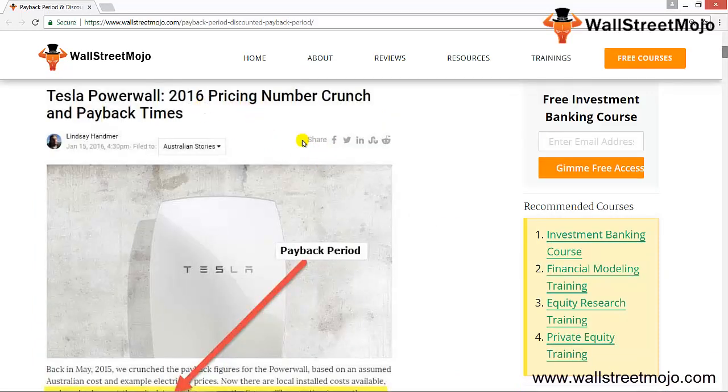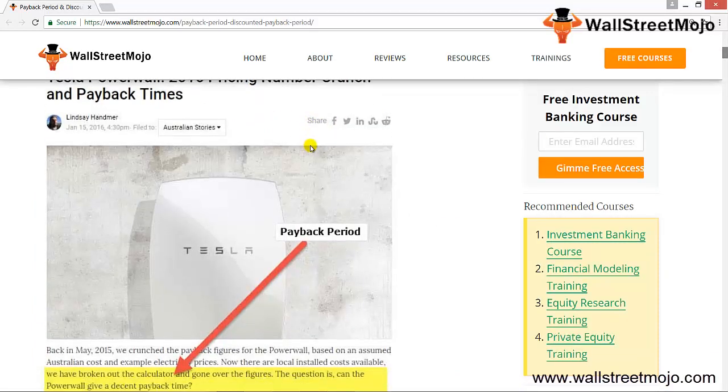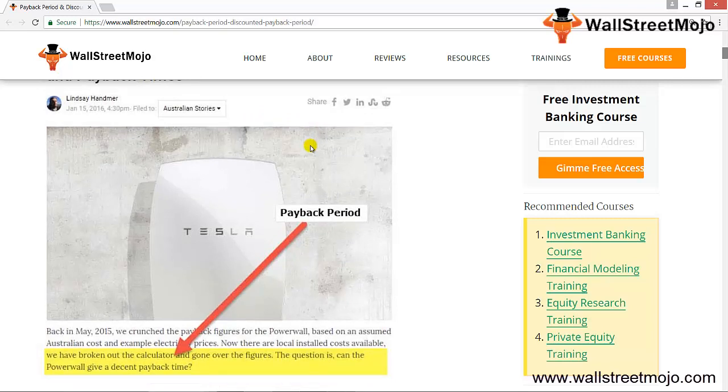Now below is the Tesla Powerwall 2016 price number crunch and payback times. As you can see from the details, the above article notes that Tesla's Powerwall is not economically viable for most people. As per the assumptions used in the article, Powerwall's payback ranges from 17 years to 26 years, considering that Tesla's warranty is limited to 10 years, and a payback period higher than 10 years is not ideal.